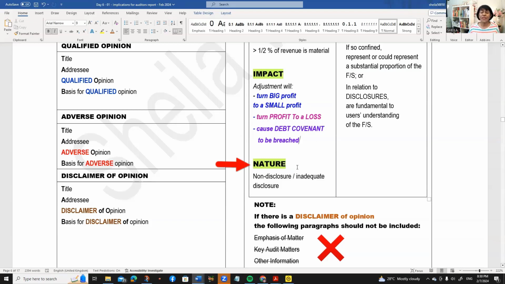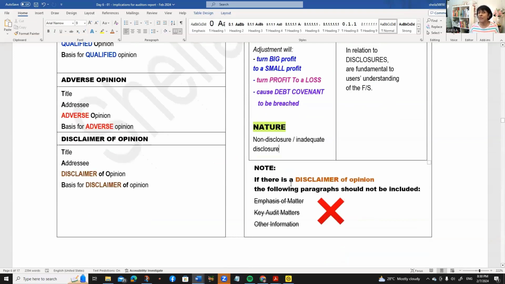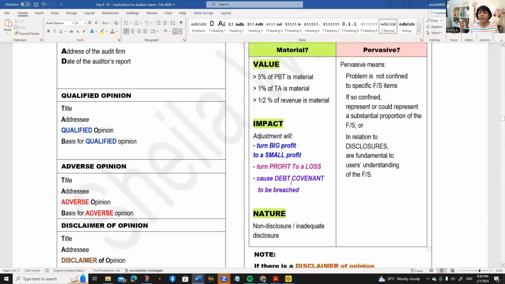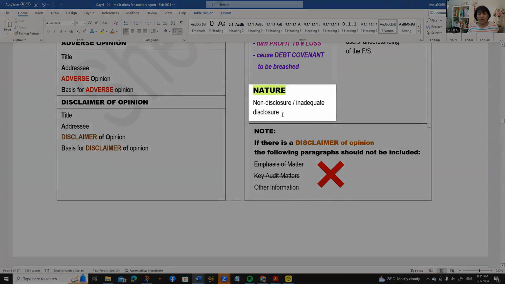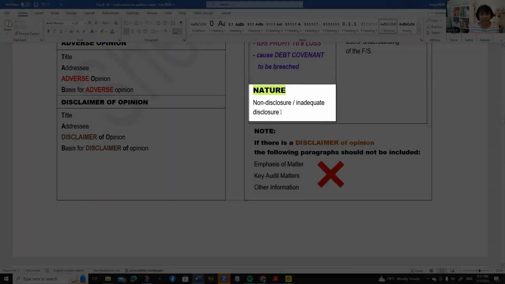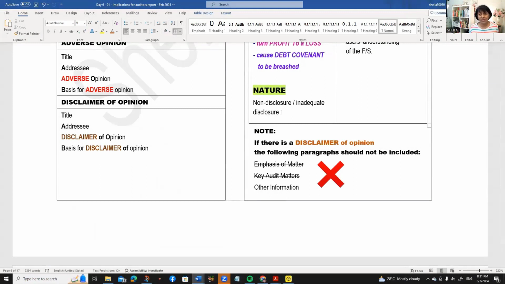Nature here has got nothing to do with dollar value. So this one, no doubt, is talking about disclosure, but if you had a non-adjusting event that they did not disclose, that would still be material by value, because you need to calculate the materiality of the non-adjusting event. What kind of disclosures ignore the dollar value? Related party transactions, material uncertainty disclosures. Those have got nothing to do with the dollar value. So you need to know what is the meaning of material by its very nature.